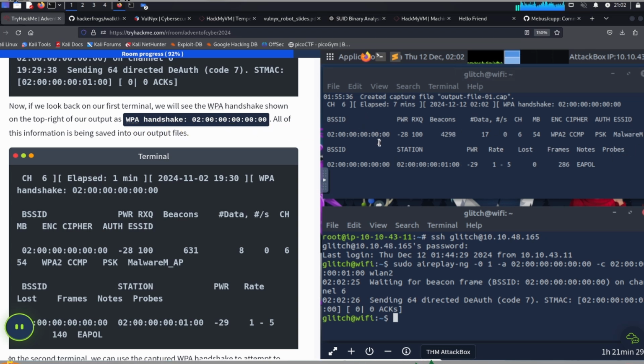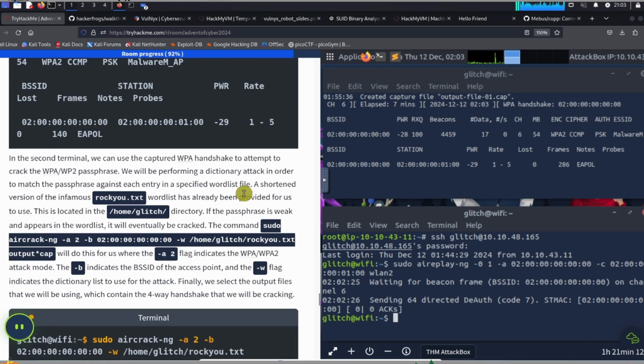So do we see it? Top right of our output, top right. Okay, so yeah, there it is right there. WPA handshake. All of this information is being saved into our output files.